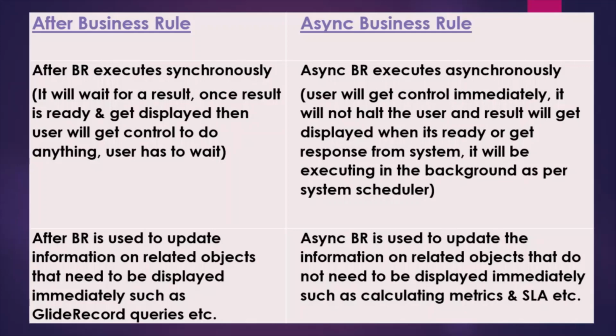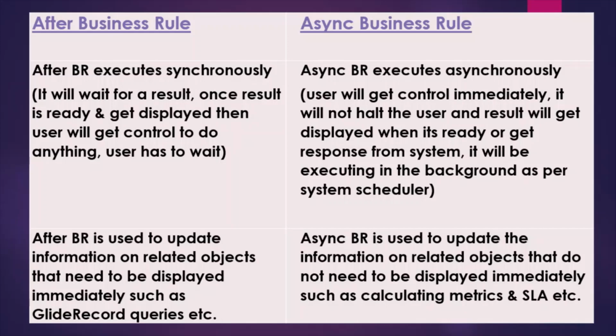Okay, so as per the system scheduler it will be running in the background, and the user will get control immediately. It will not hold the user. Whenever the result is ready it will get displayed or it will return the result. User doesn't have to wait for the result. So it will help in system performance as well.